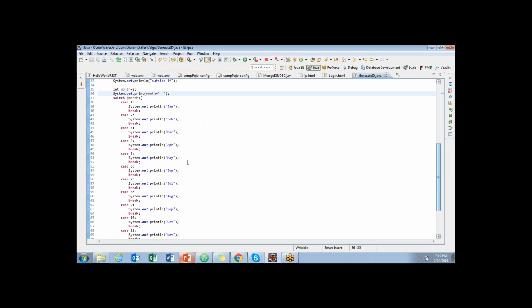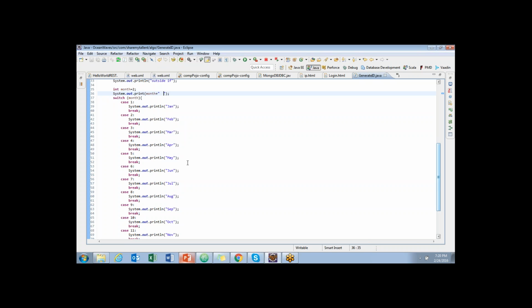This is just an example for a month. Normally, on any website or any place, they use month either as JAN, FEB or as 1, 2, 3 to 12, right? So if someone uses 1, 2, 3, I want to convert them into January, February, March accordingly.